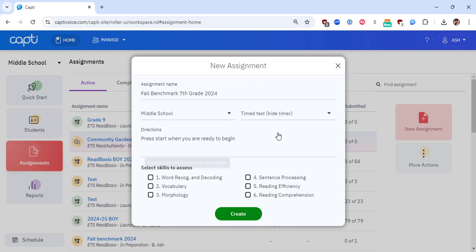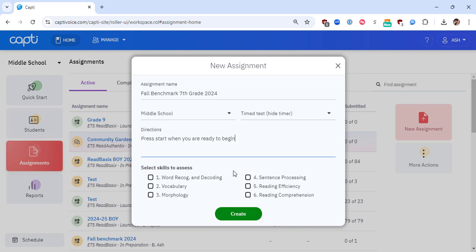You also have the option to select a timed test but hide the timer from students, as students are sometimes distracted or feel rushed by the timer. It is highly recommended to use a timed test in almost all situations, as it reduces testing fatigue and can improve testing outcomes. You can add directions for your students if desired by typing into the directions section of the wizard. By default, "press start when you are ready to begin" is added in the directions.